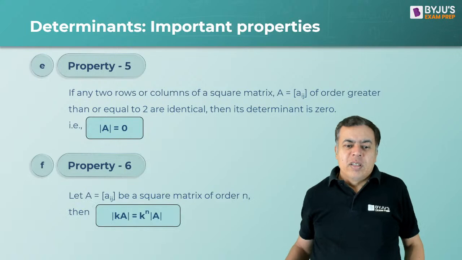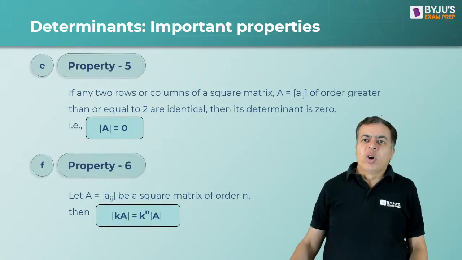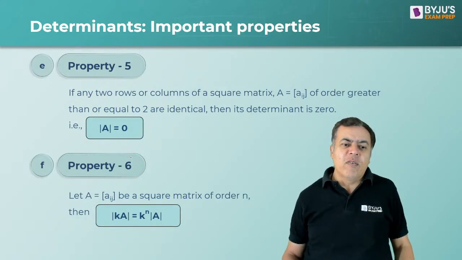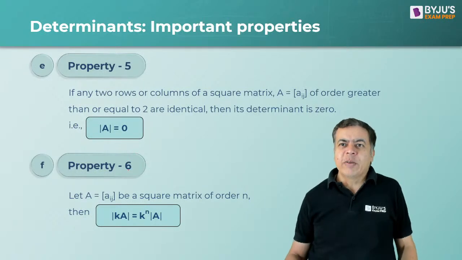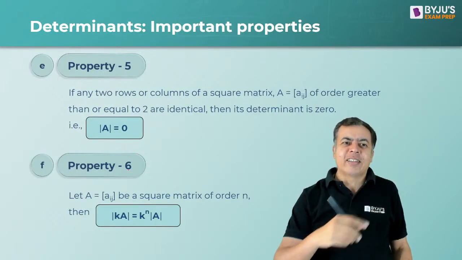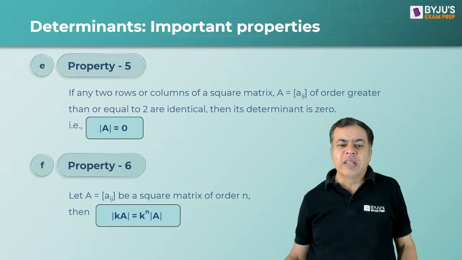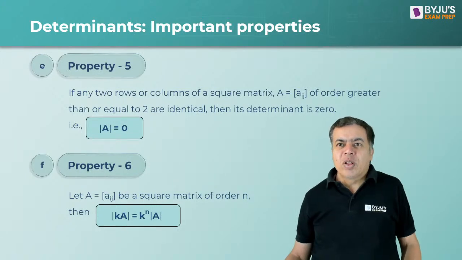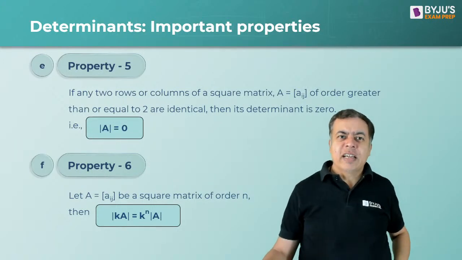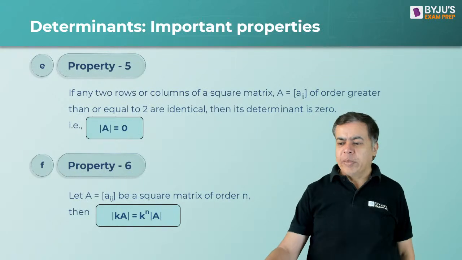Now, this I already told you, right? This we have already discussed, that point number 5 in that earlier list, in the inverse property, this was the same. Okay, so k into A. We have already discussed this: determinant is k raised to power n into determinant of A.